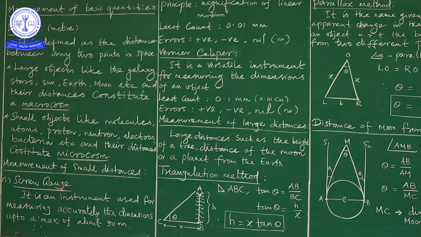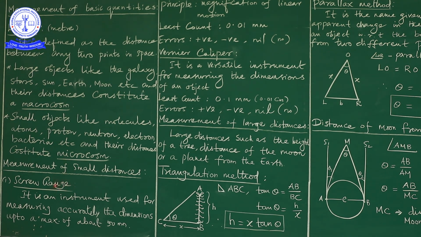You have heard that word, you have seen the structure of the screw gauge. You have done the experiment using the screw gauge in the 10th standard to measure the thickness of a given coin, the thickness of a given wire, like that. That's why I am telling you are very familiar with this concept.